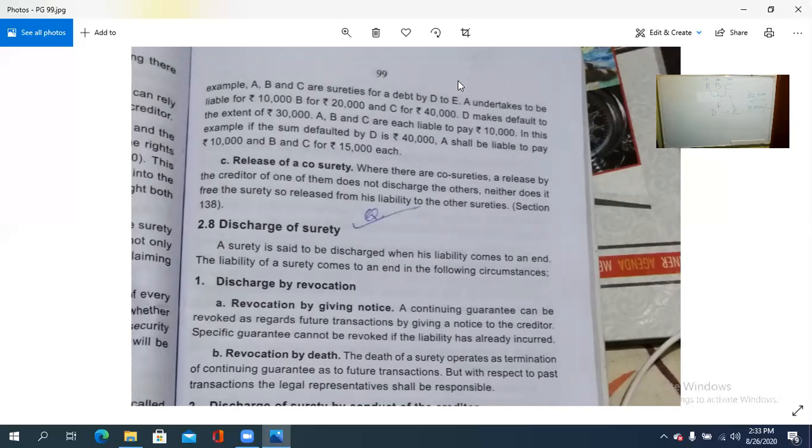Who has to pay? A, B and C together. So in this example, if the sum defaulted by D is 40,000, A shall be liable to pay 10,000, B and C 15,000 each. That is, suppose D makes a default for 40,000, then 10,000 is to be paid by whom? A; B 15,000, C also 15,000. In that way it is to be contributed.